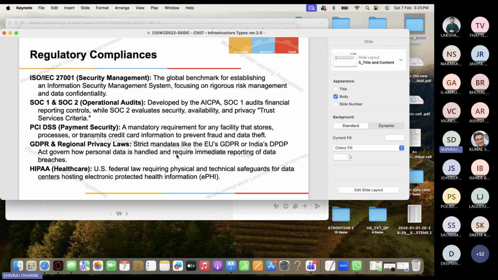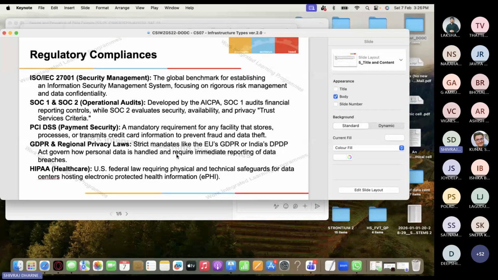So there are these regulatory compliances. I talked about some of them, so please go through them. I'm not going to read each of these, but these are the standards. So there are some on security management, operational audits, payment security. And there are certain regional privacy laws, strict mandates, like the European Union's GDPR or India's DPDP Act.